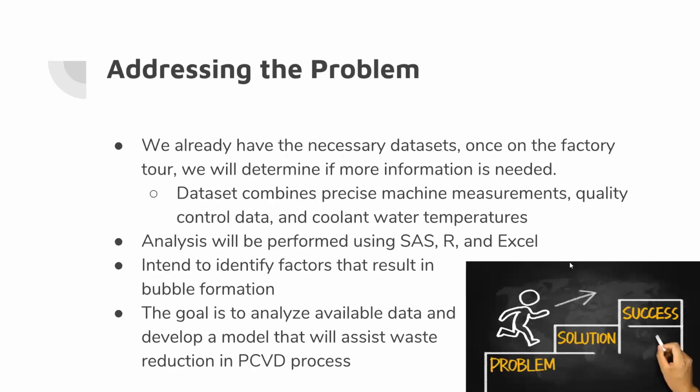The dataset and all other pertaining information were inherited from the group prior. We have collected their analysis, hypotheses, and all of the work they've completed up to this point. The data we are analyzing comes from sensors within the production machine itself, of which there are 135 variables measured at 5-second intervals for the entirety of the 11-hour process. This information was combined by the prior team with quality control data as well as coolant water temperatures from the factory floor. Using SAS, R, and Excel, we hope to manage all of these data points and identify any critical factors that result in bubble formation.